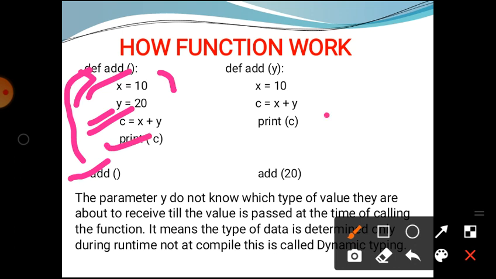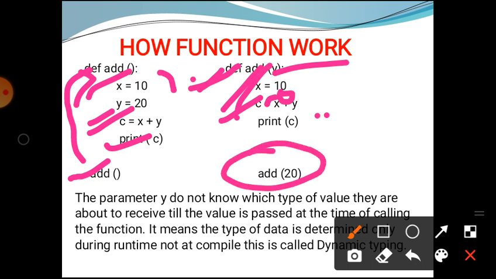Similarly, we take another example. Here we define the function add, with def, then the function name add, then parentheses with a parameter y, and after the colon the function body starts. x is equal to 10. Here c is equal to x plus y, and we print c. What is the value of x here? 10. What is the value of y here?